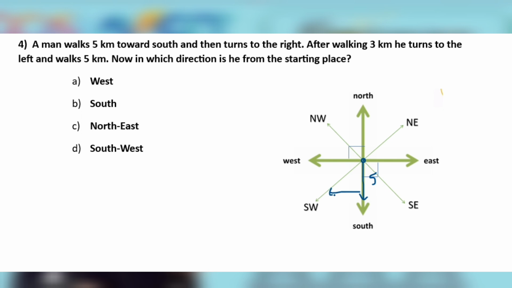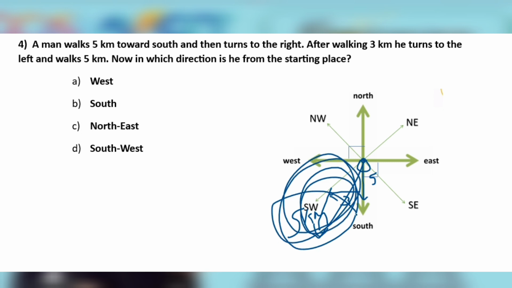And walks for 3 kilometers, because after walking 3 kilometers he again turns. Okay, he turns to the left. If I am walking in this direction, what will be my left? Absolutely downside. So he turns left and walks for 5 kilometers. In which direction is he from the starting place? Starting place से अब वो किस डायरेक्शन में पहुंच गया है? Which is this direction? Southwest. Our answer will be southwest.